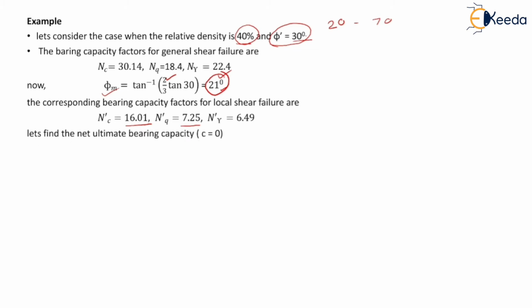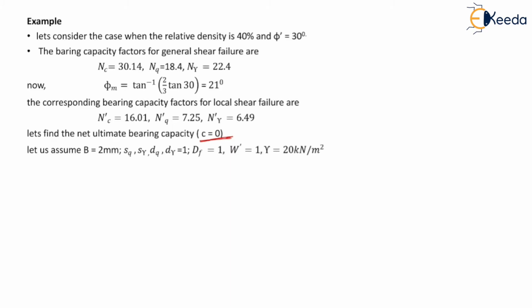Now let us find the net ultimate bearing capacity assuming the soil is cohesionless. Now since the soil is cohesionless, the first term of the equation will become 0. Now let us assume that the base width of the footing is 2 meter. Sq, S gamma, Dq, D gamma is equal to 1. Depth of the footing is also equal to 1 unit. W dash is equal to 1. Gamma equal to 20 kilonewton per meter cube, and also Iq and I gamma equal to 1.